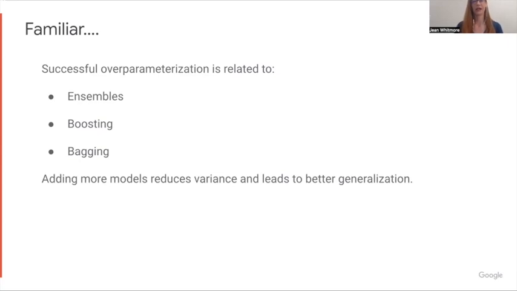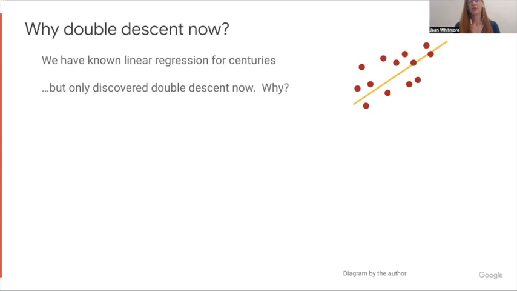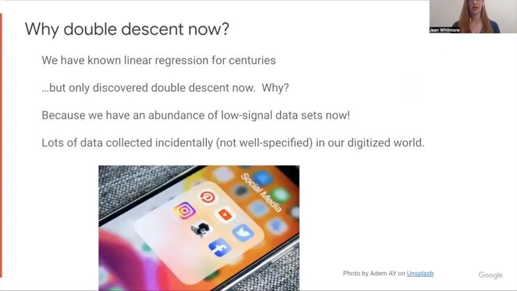The other point is, why did we only notice this now? We have known about linear regression for centuries, so why did we only discover double descent now? I would argue because of our data sets. It's only now that we have an abundance of low signal data sets. Now we're constantly collecting data incidentally. It's not well specified. It just happens to be an output of your Twitter posts and your Facebook and other things like that. Our digitized world has produced this abundance of data. It's the type of data that's better for double descent. Whereas before, someone manually collected the data on those Motor Trend cars of the year.